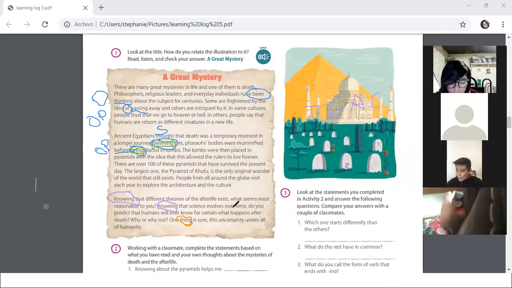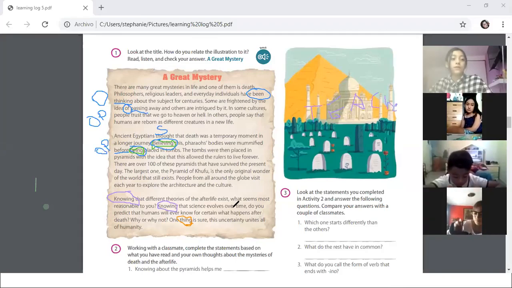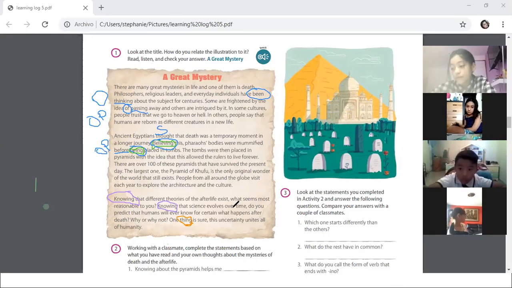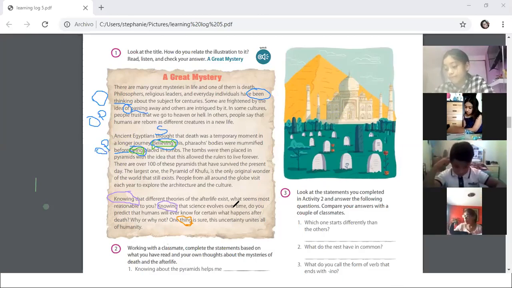Knowing that sciences develop over time, do you predict that humans will ever know for certain what happens after death? Why or why not? This uncertainty unites all of humanity.